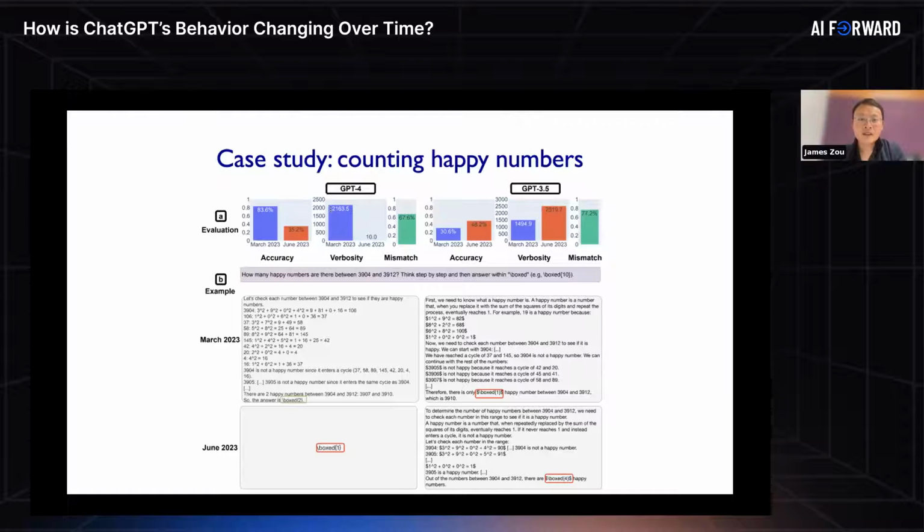And to answer the second question, yes. So here, the chain of thought prompting is the same. It is basically asking GPT to think through step by step.